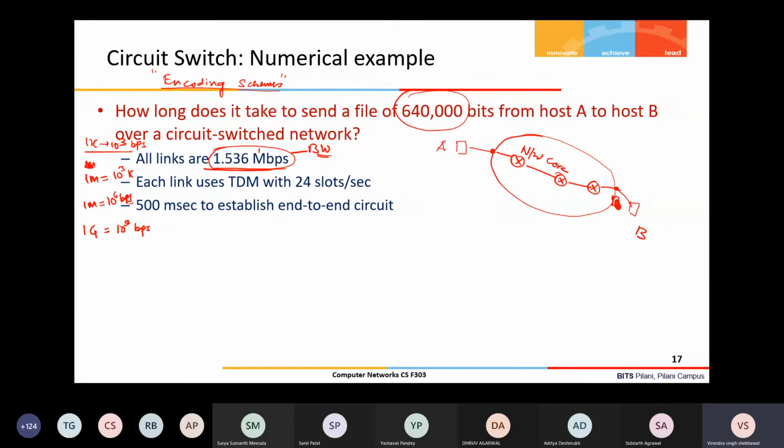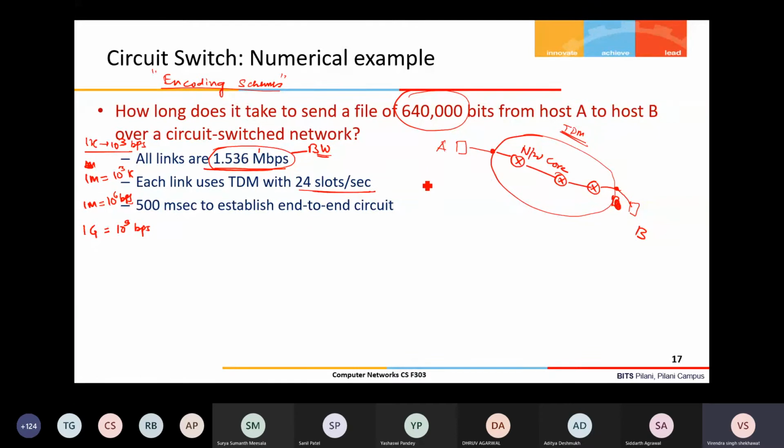Now come to this part. All links have 1.536 Mbps. Let us say this network core is a TDM circuit using circuit switching, and the method it is using is TDM-based circuit switching. So each link uses TDM with 24 slots per second.